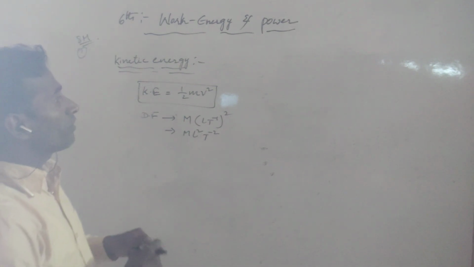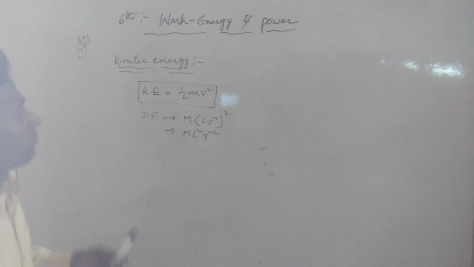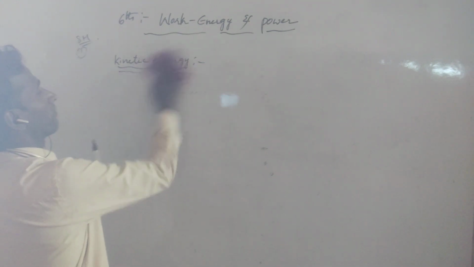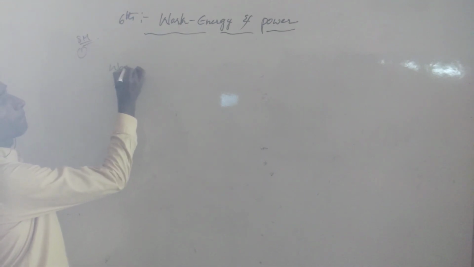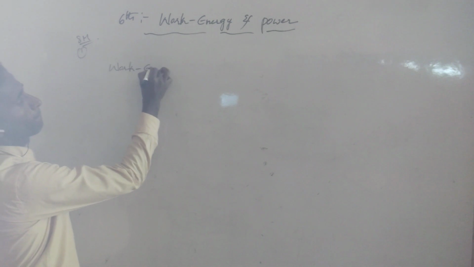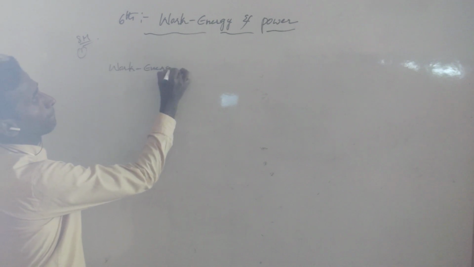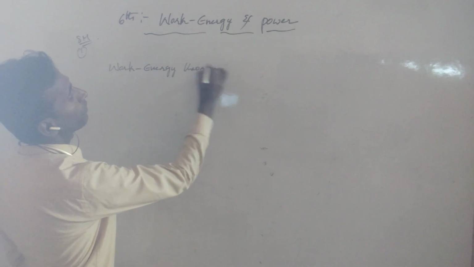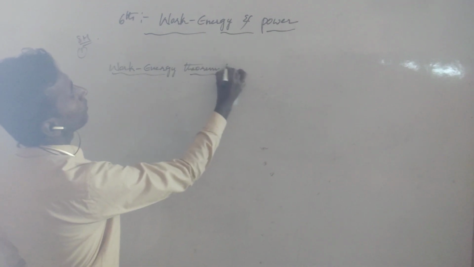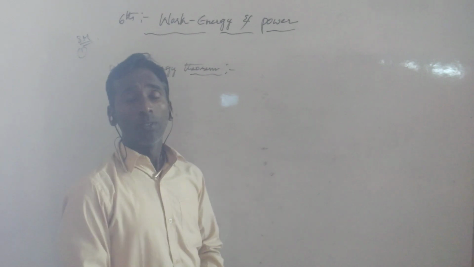And now next we can write the work energy theorem. What is the work energy theorem?